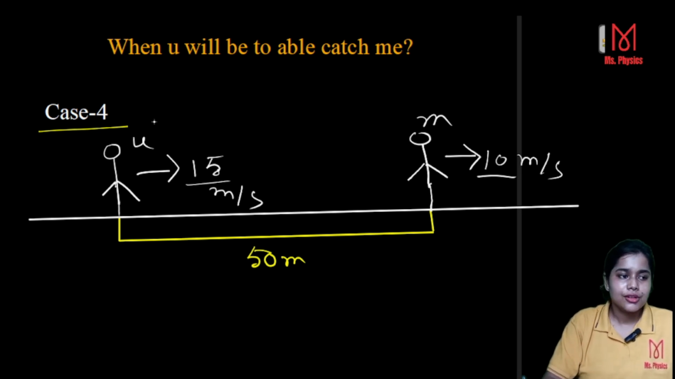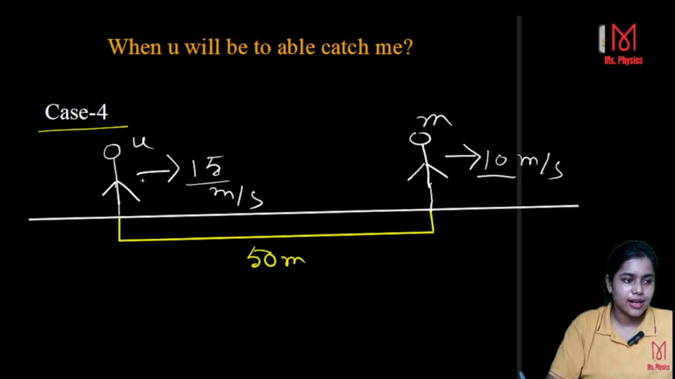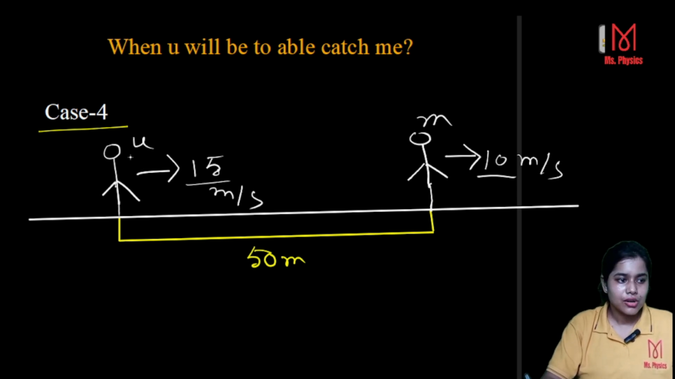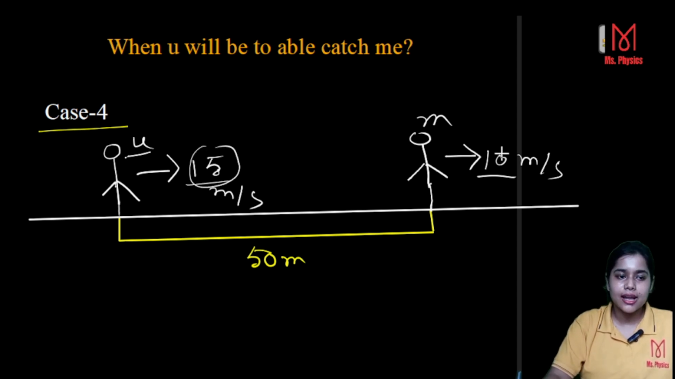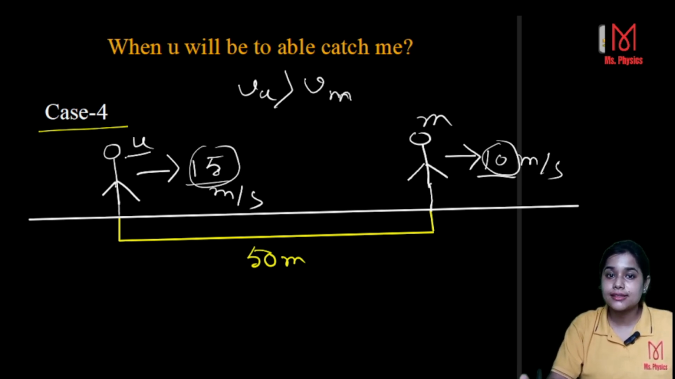So this is the answer for the velocity of you with respect to me. Now in case 4, the question is, see here. You have the velocity 15 meter per second and I have the velocity 10 meter per second. There is nothing new, but the question is when you will be able to catch me. Your velocity is greater than mine, that means vu is greater than vm, so there will be some time when you can catch me. But what's the time? That we are going to learn.